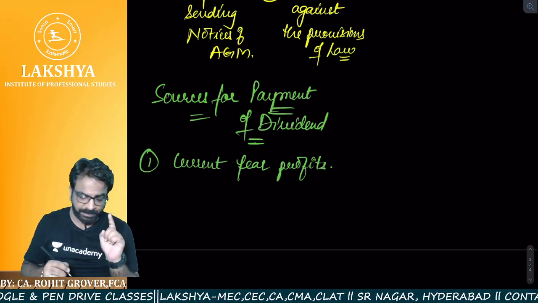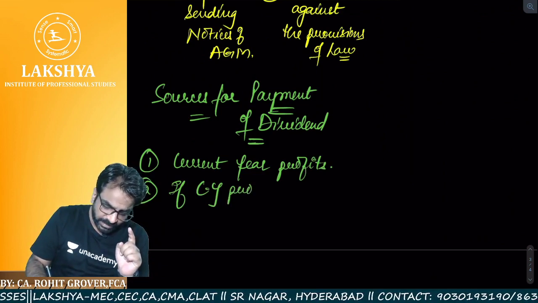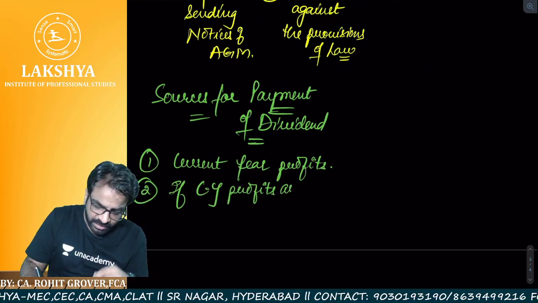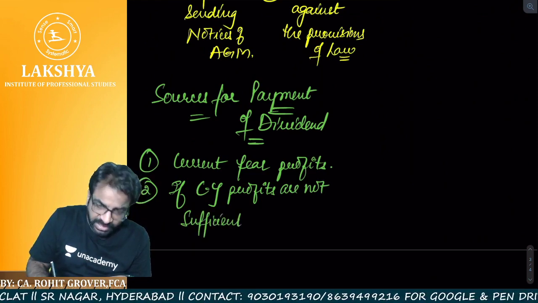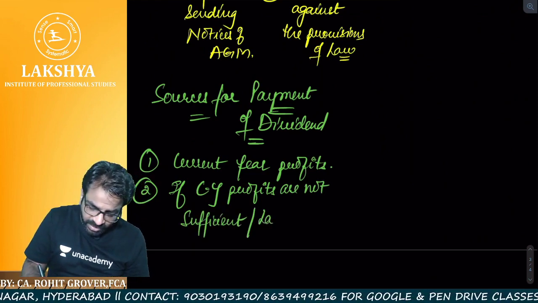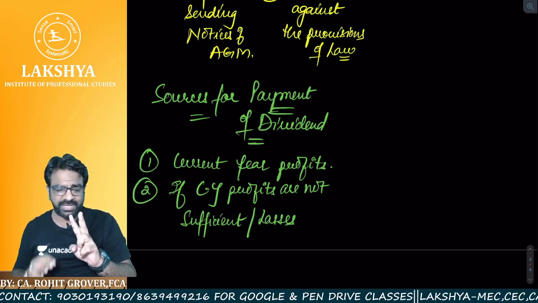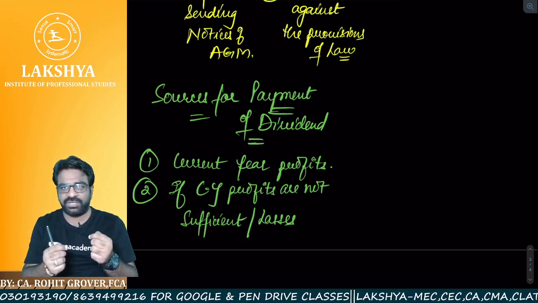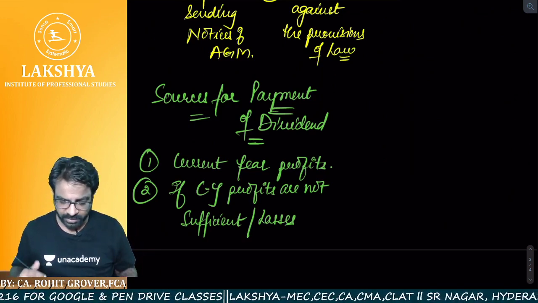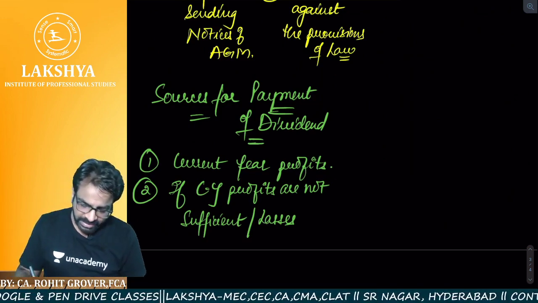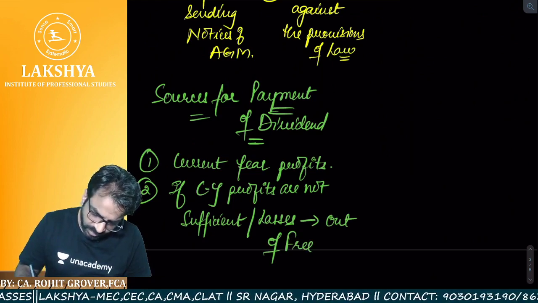Current year profits. But point number 2, if the current year profits are not sufficient, or there are losses in the current year, it means no profits at all. There are 2 scenarios. Either the current year profits are not sufficient to declare the dividend, or there are losses at all. Then in that situation, what will happen? In that situation, out of free reserves. Out of which reserves?